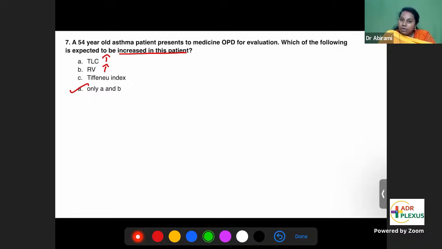Yes. Residual volume increases? Yes. What happens to Tiffeneau index in obstructive disease? Tiffeneau index falls to 50%. Normal is 83%. So Tiffeneau index decreases. Only TLC and RV will increase. Tiffeneau index will decrease. That's why the answer is option D. Only A and B.